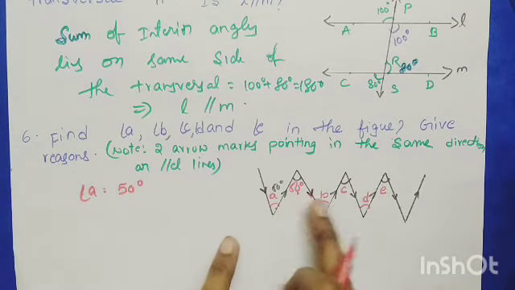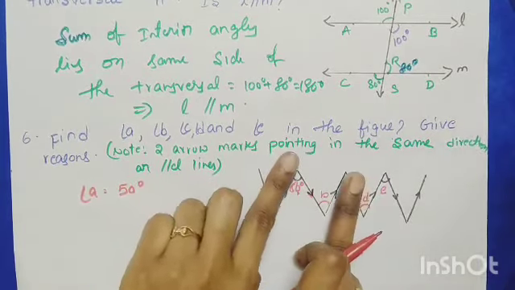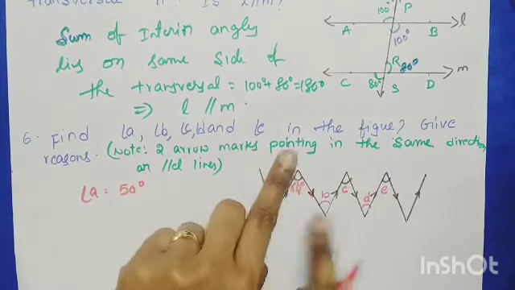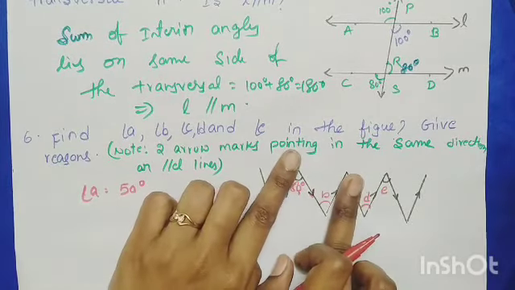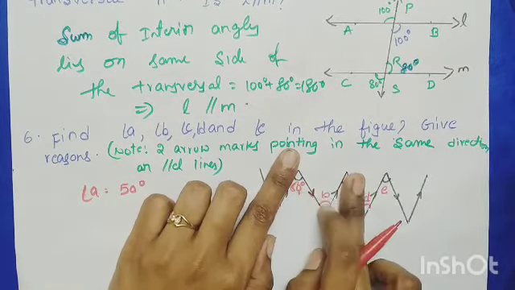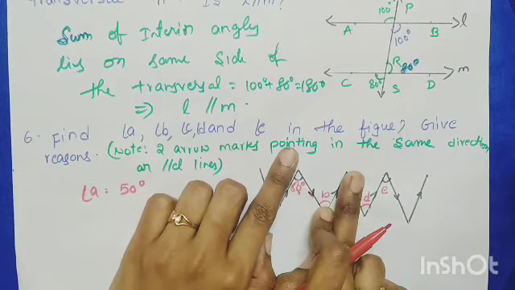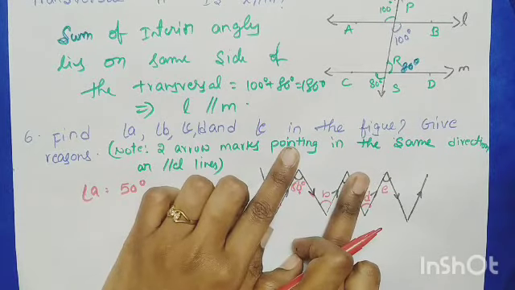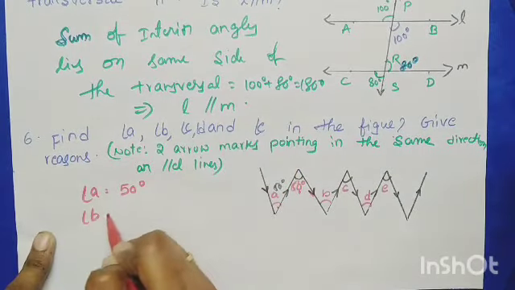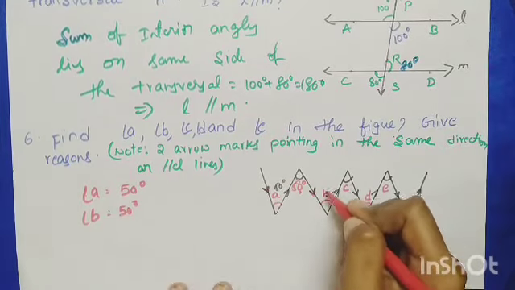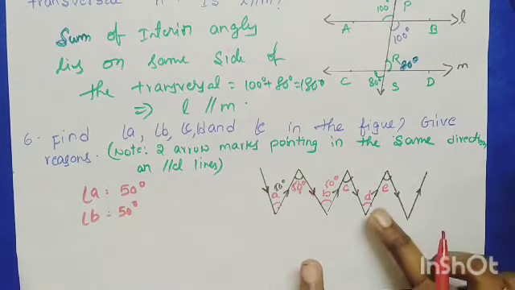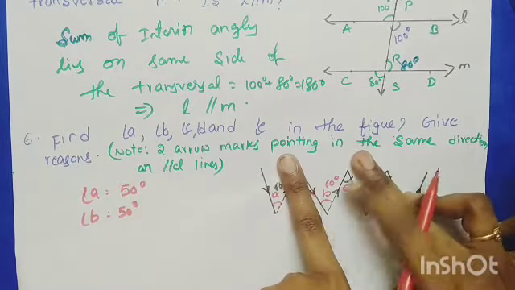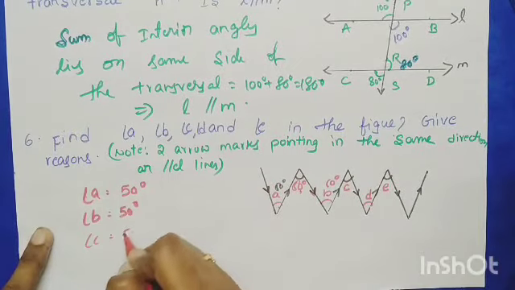And see, these two are in the same direction, children. Here also 50 and B. These two are again alternate interior angles. See, these two are also parallel with a transversal, alternate interior angles. So angle B is also 50. Again you have to see, children. Now we are going to find this value. These two are also interior angles. So angle C is also 50.